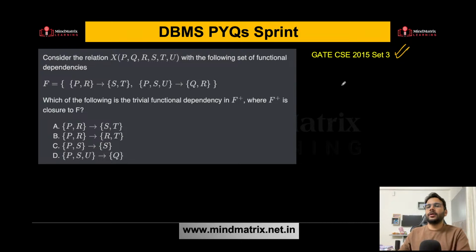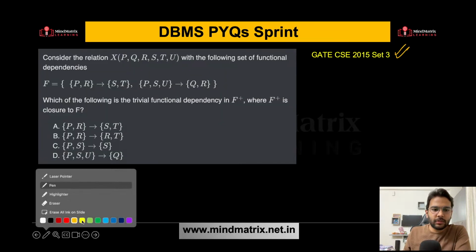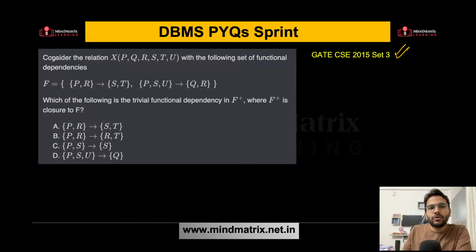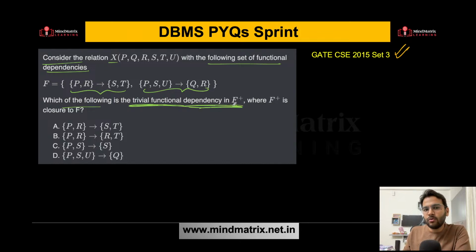Let's see this one now. GATE CSE 2015 set 3. So let's quickly solve this question as well. Consider the relation X having these 6 attributes P, Q, R, S, T, U with the following set of functional dependencies. Which of the following is the trivial functional dependency in F closure?